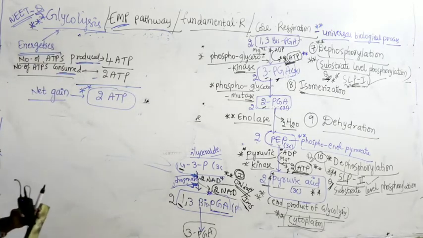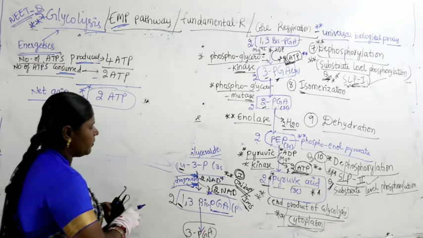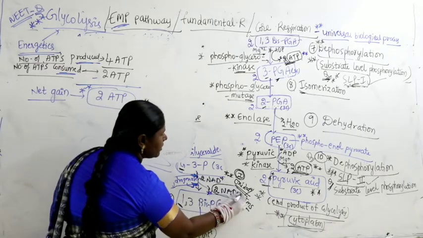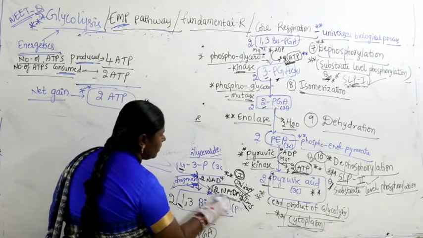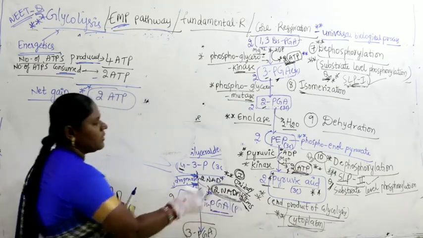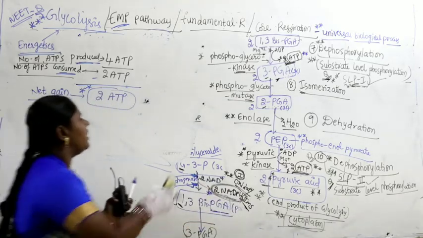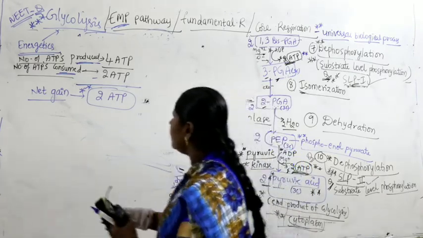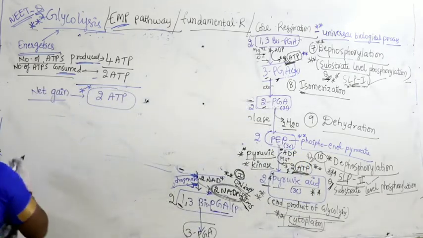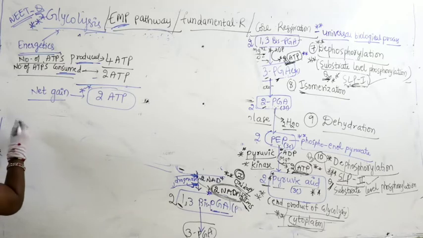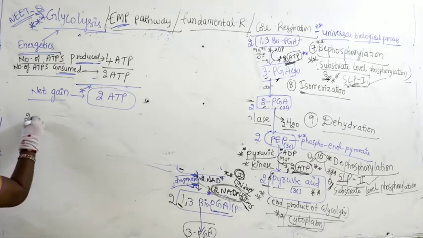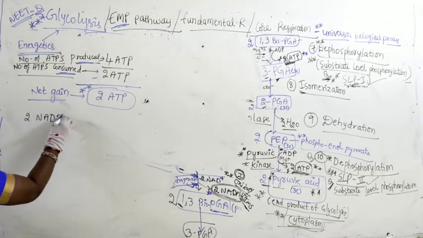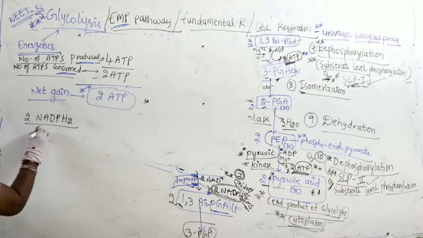But still, if you look at energy here, there is a production of 2 molecules of NADPH2. So how many molecules are produced? 2 molecules of NADPH2. Now where are they produced?